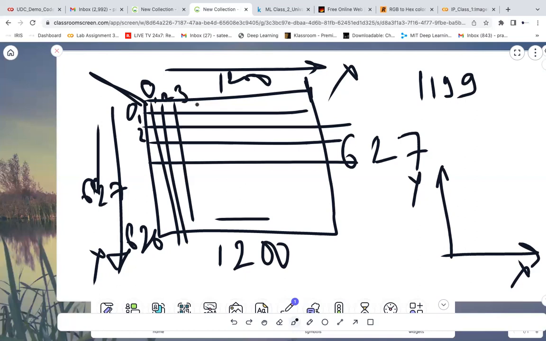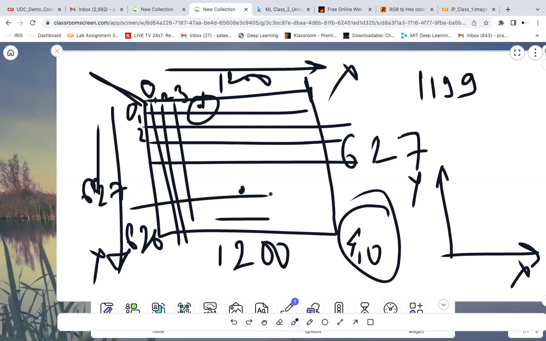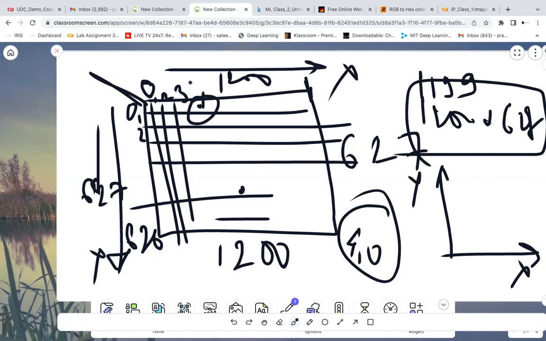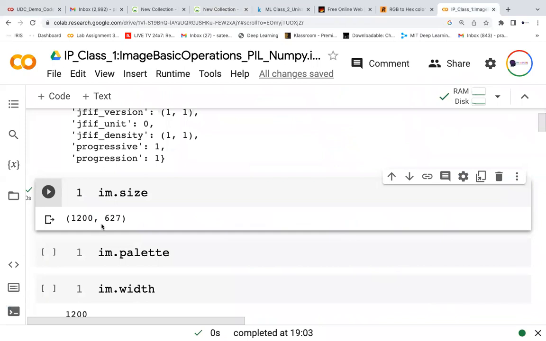If you want to look for this one, I will say that this is 440, so I will say 40 pixel. That is the value of this one. You should know that when we say 1200 by 627, it means the image is 1200 into 627 pixels. So the total number of pixels will be the total values. And when we see the size of the image, this is what it gives: 1200 comma 627.